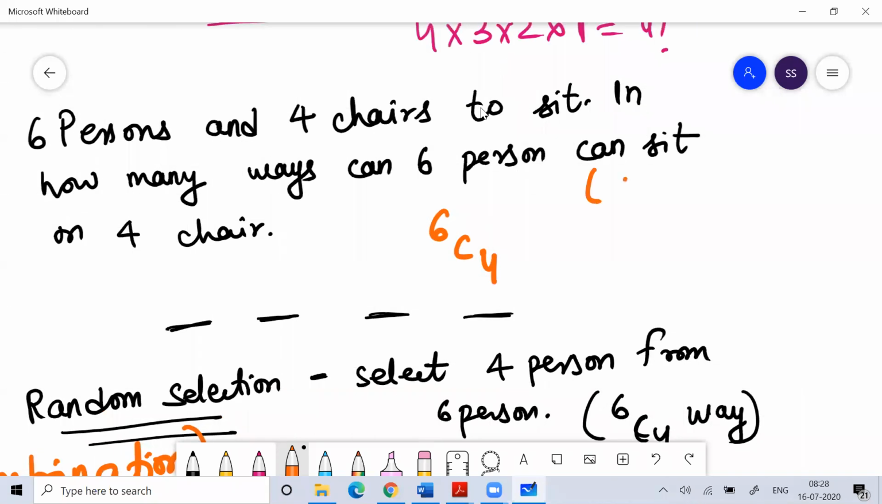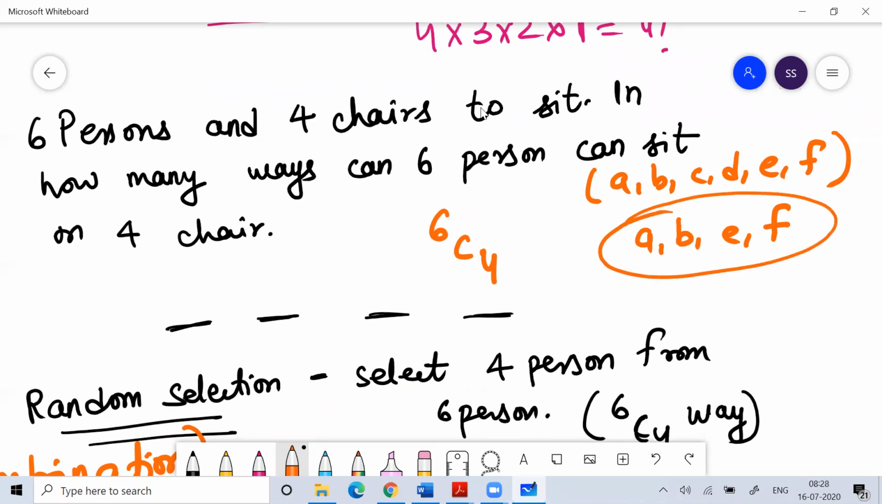So imagine the 6 persons were A, B, C, D, E, and F. But I end up choosing 4 persons. Suppose the 4 persons I choose are A, B, E, and F. In how many ways do I choose them? I choose them in 6C4 ways. So now I have 4 persons, A, B, E, and F, and I chose them by 6C4 ways.